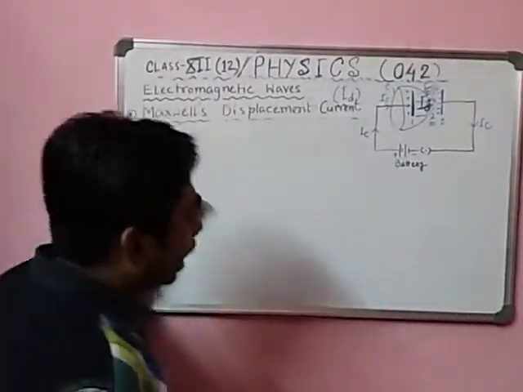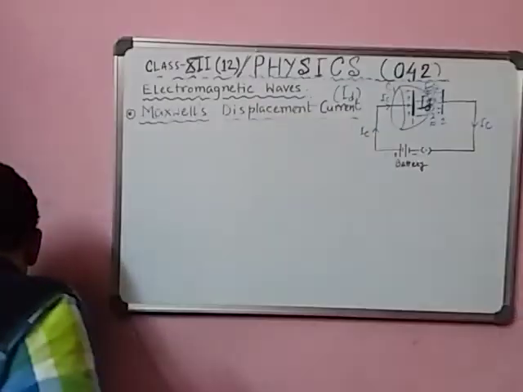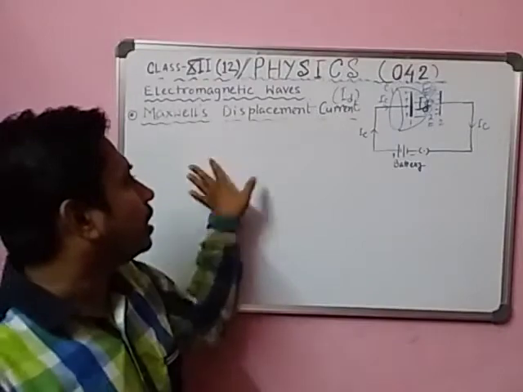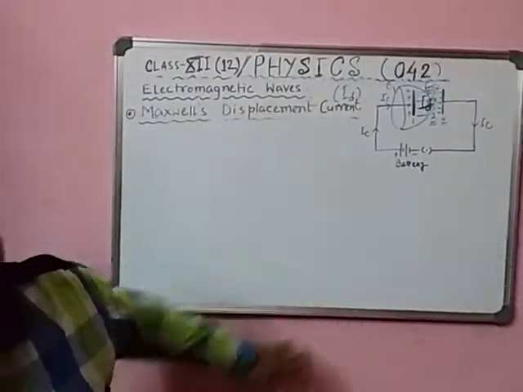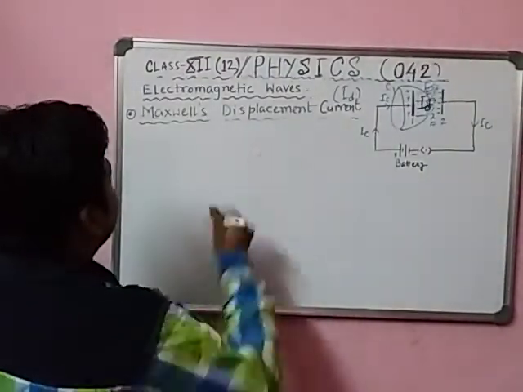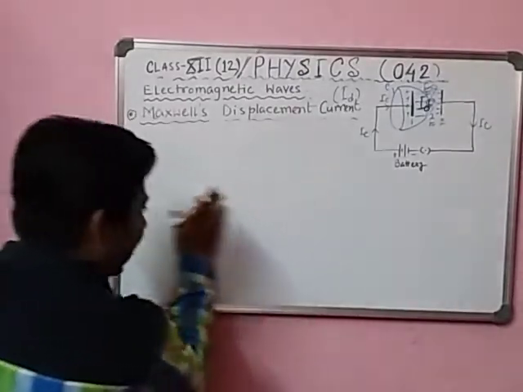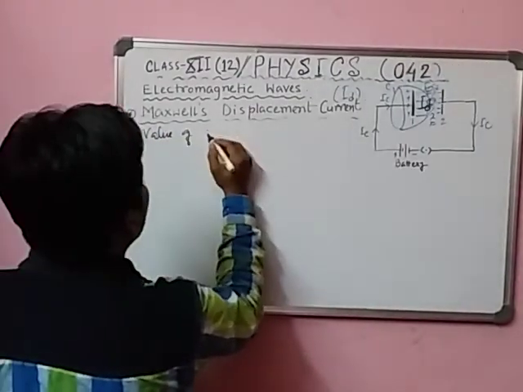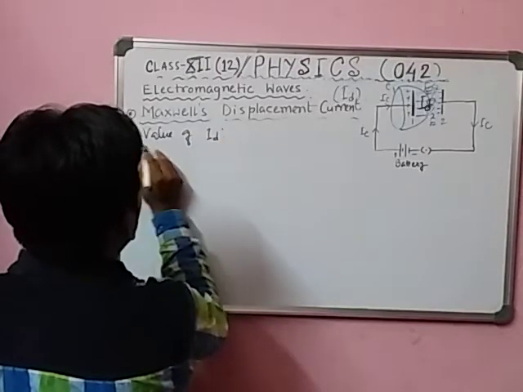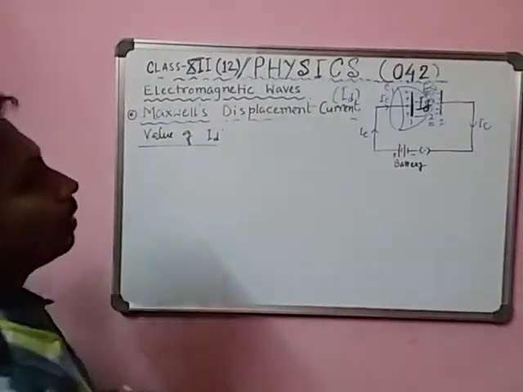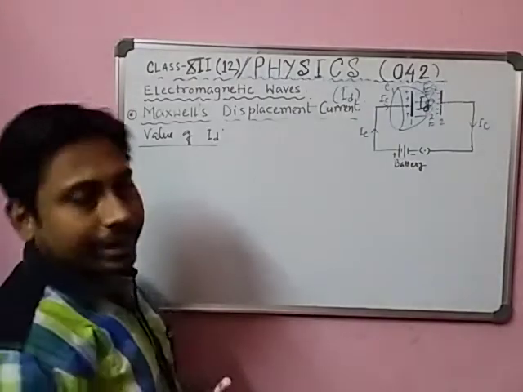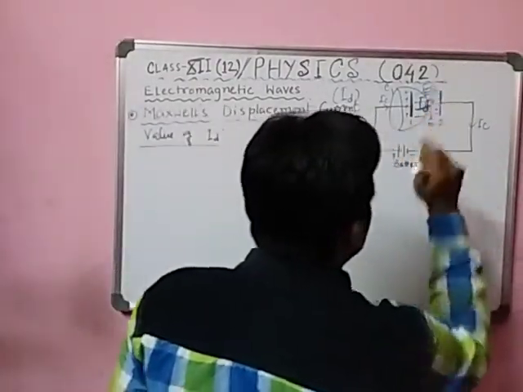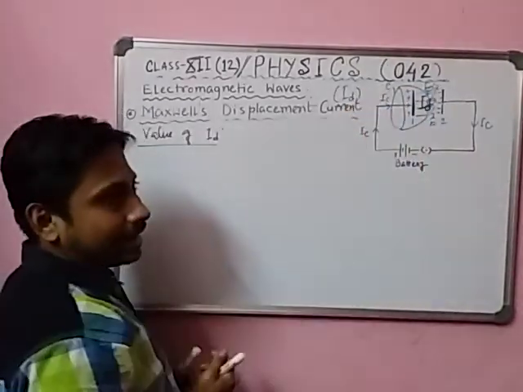Next, we want to find the value of displacement current, the value of ID. How can you find the value of ID? You tell me, what is the electric field due to the plate?